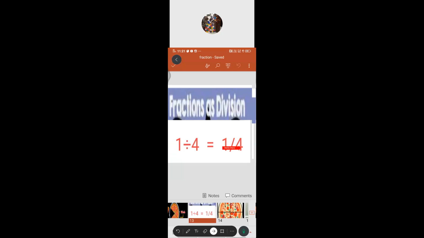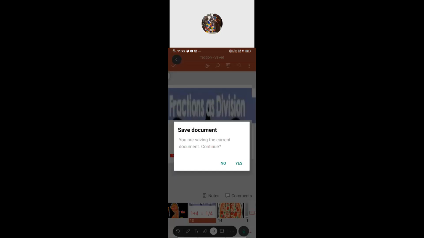The number on the bottom goes to the right of the division sign; it is the number dividing by. The dividing line is converted to a division sign. That is how they are related: fraction as division, division as fraction.